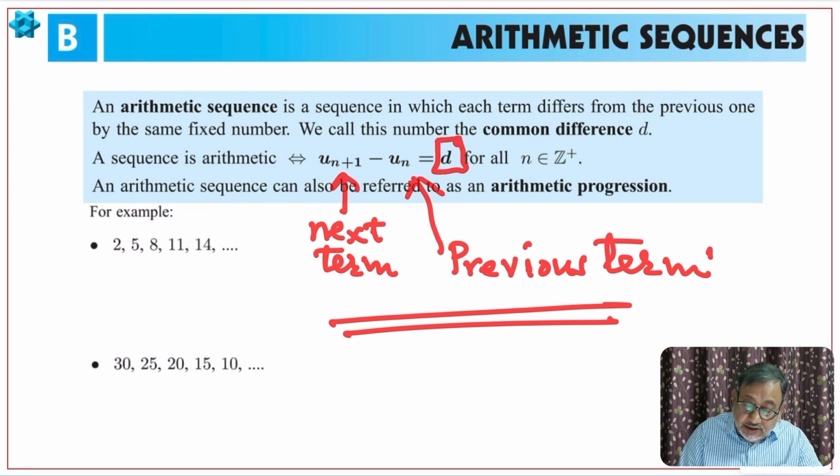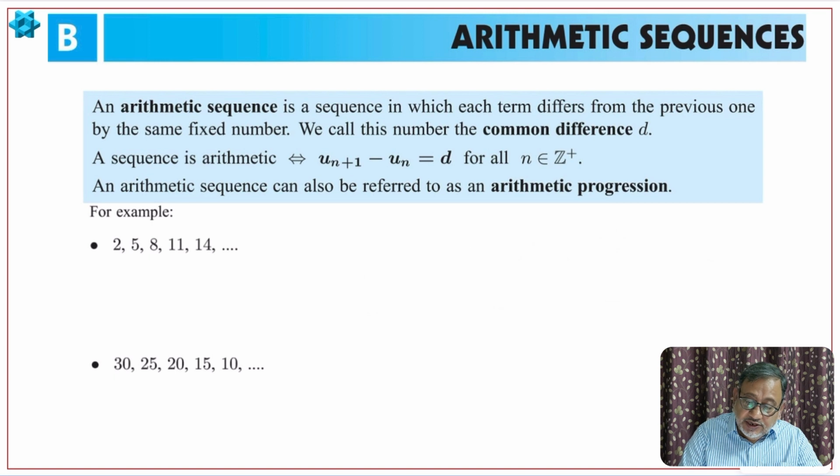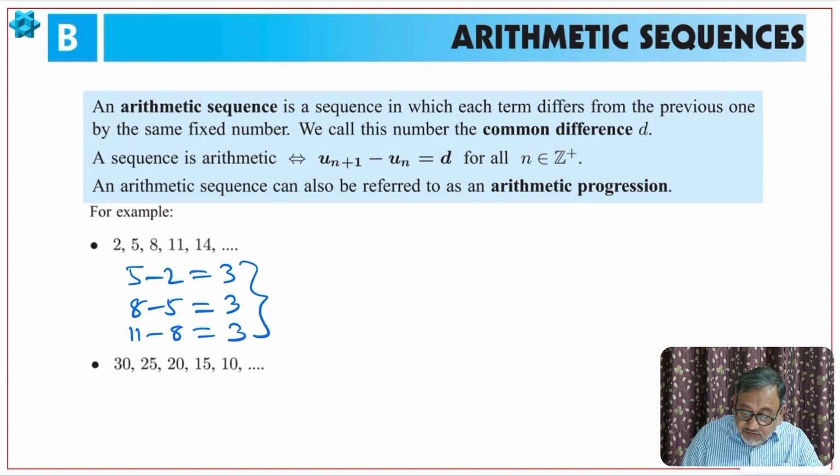Sometimes students take the first term minus the second term. That is wrong. There will be a difference of sign, minus sign. So always choose the second term minus the first term, right? So let us see here. Second term here is 5. 5 minus 2, it is 3. 8 minus 5, it is 3. 11 minus 8, it is 3. So common difference is 3. Therefore this is an arithmetic sequence.